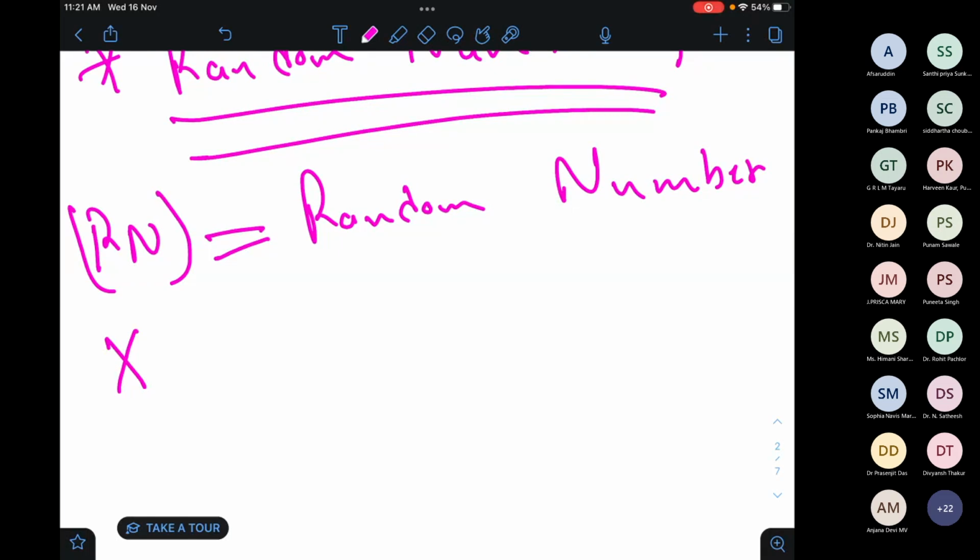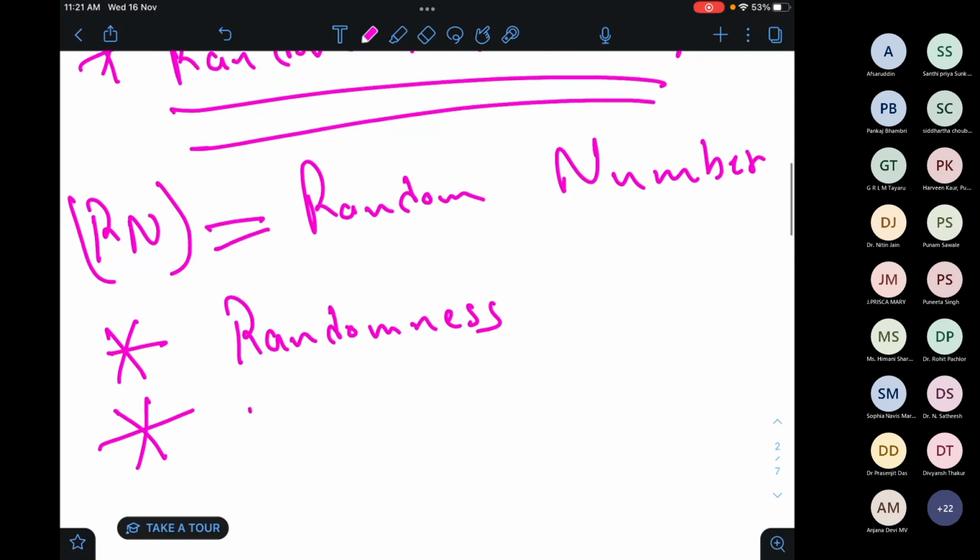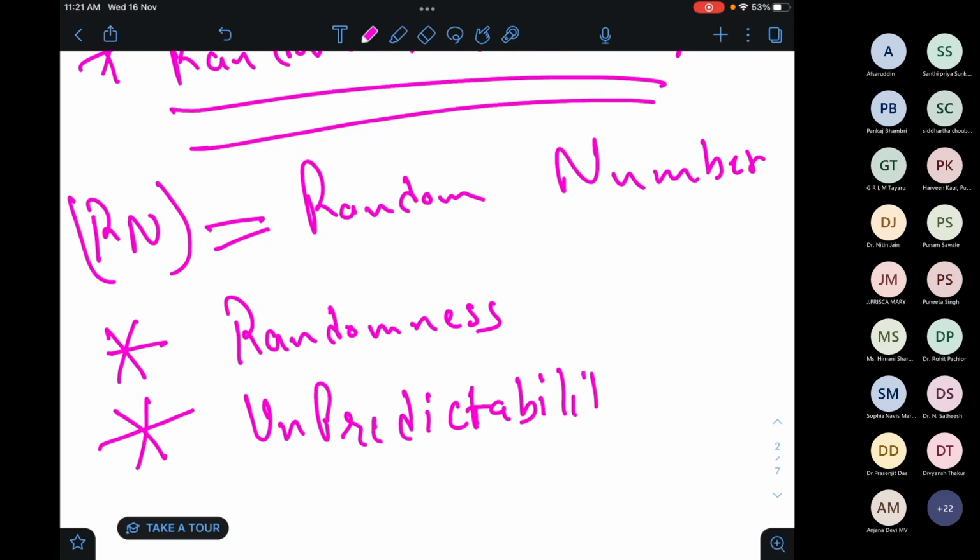If a generated number fulfills two conditions, that are randomness and unpredictability.